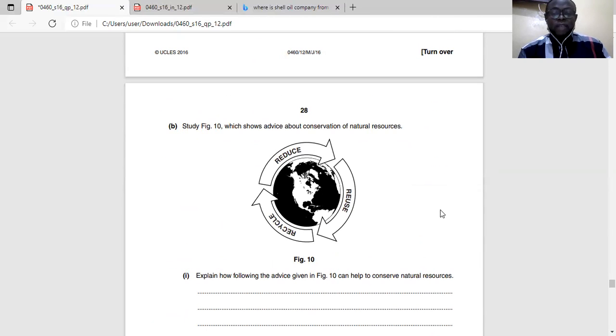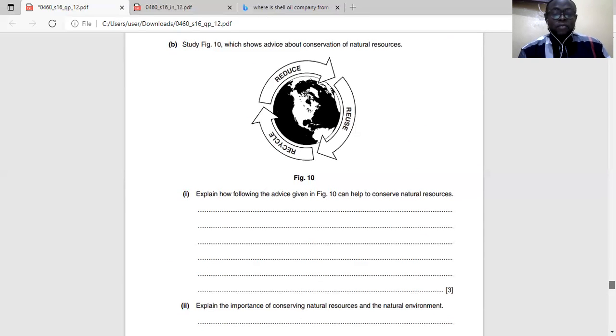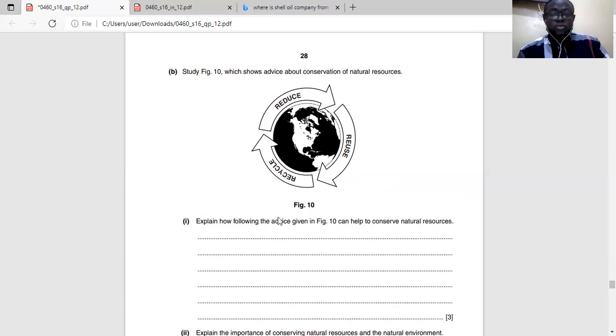Study figure 10, which shows advice about conservation of natural resources: reduce, reuse, recycle. Explain how following the advice given in figure 10 can help to conserve natural resources. When you recycle, you are making something useful several times. Like this water bottle. I've been using it for more than 2 years, and I'm still using it. If I had thrown this away, it would have become plastic pollution somewhere. Perhaps in that 2 years, I'd have bought like 4, so I'd have thrown 3 away.